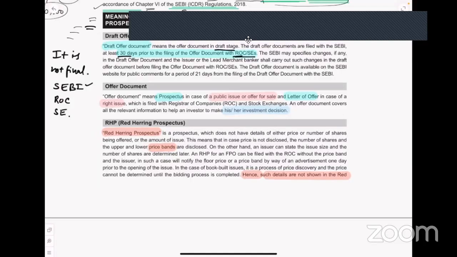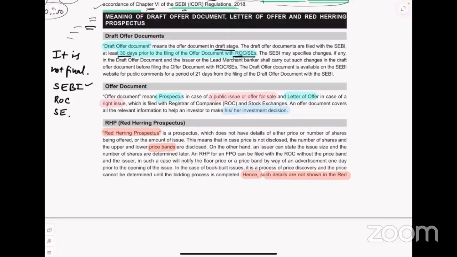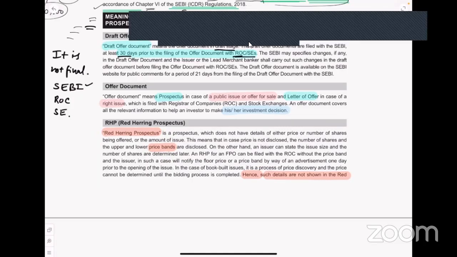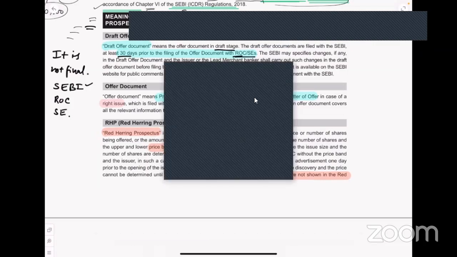This means that in case the price is not disclosed, the number of shares and the upper and lower price bands are disclosed. So they will say the share is rupees 100 to 120. They'll give like this. They won't tell exactly it is 100 or 120 or 110. So that is based on the demand and supply. On the other hand, an issuer can state the issue price and the number of shares are determined later. So you can also state the issue size. What is the entire size of the issue? The number of shares can be determined later.